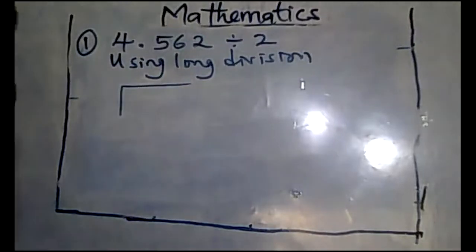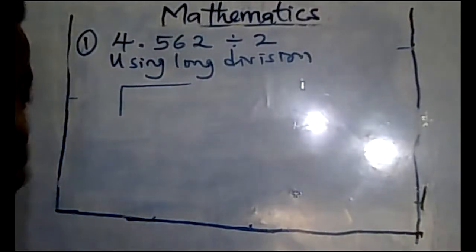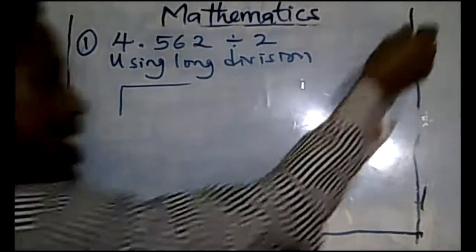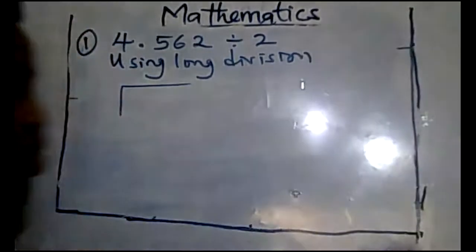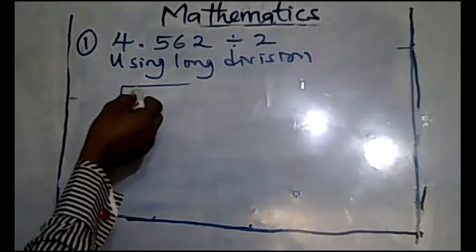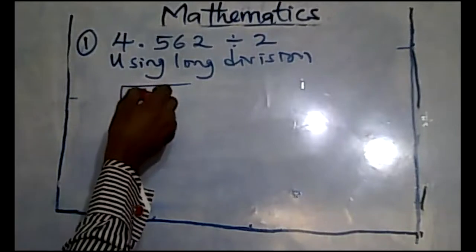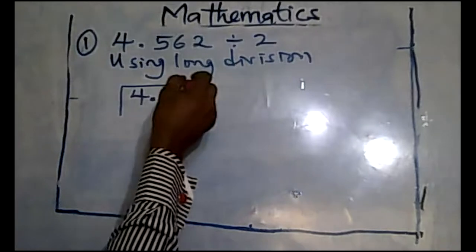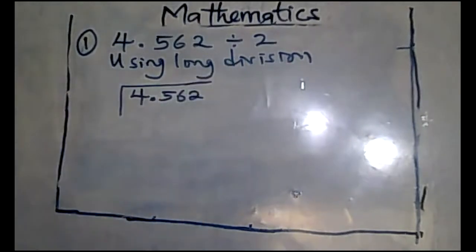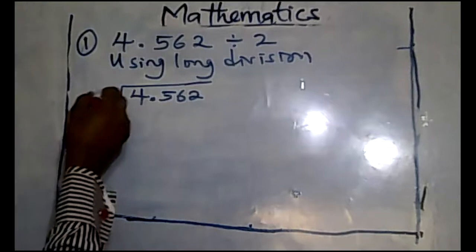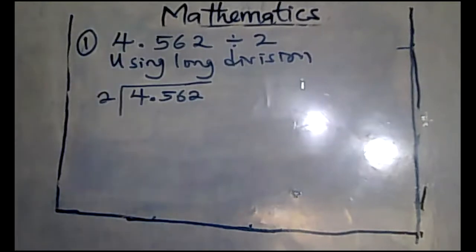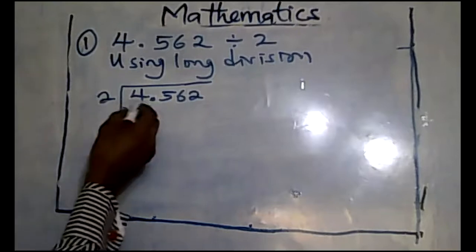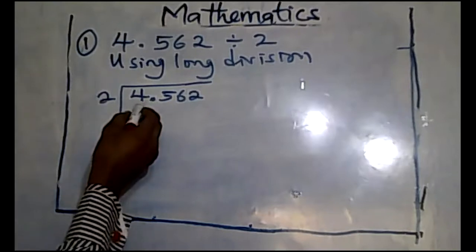Now, the number you want to divide will always be inside, that is 4.562 will be inside, while your divisor, which is the number you're using to divide, will be outside. Okay? Are you following? Then you say 2 in 4 is 2.